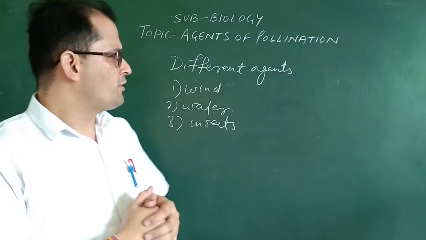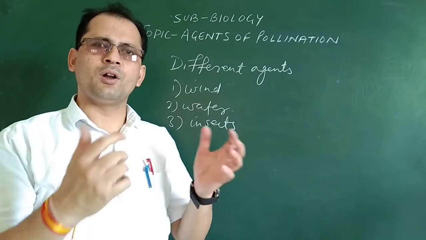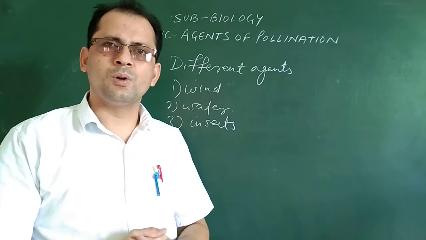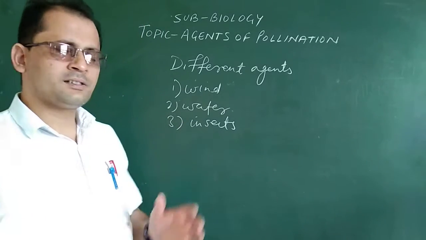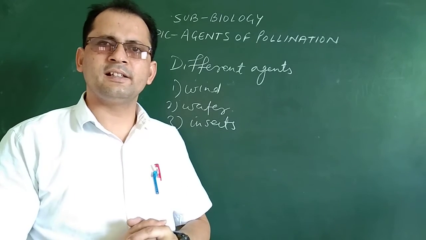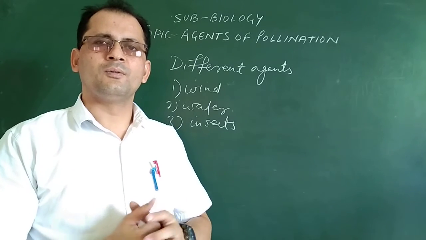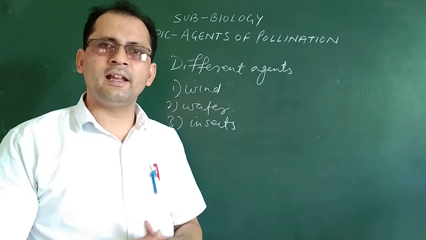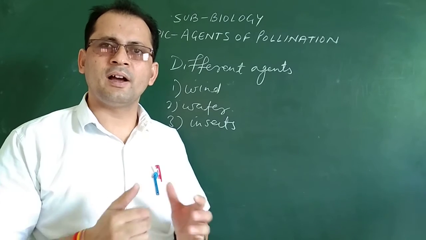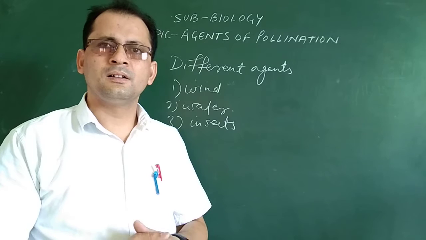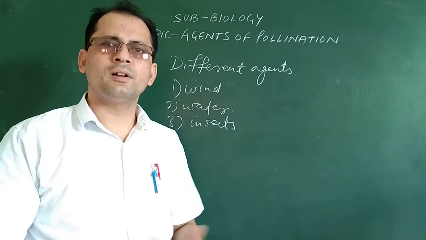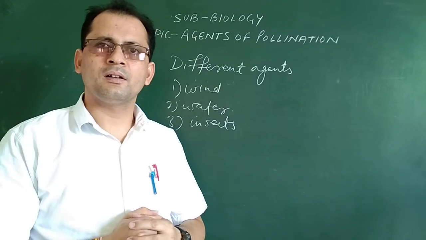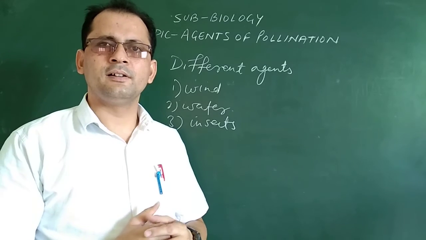Now the wind, what it does, it blows away the pollen grain from one flower and carries it to another flower. Same with water, when the pollen grains fall on the water bodies, they move from one place to another and reach other flowers. And insects are the most common agent, butterflies, bees. They carry the pollen grains from the anther, and the pollen grains get stuck to their body, wings or legs. When they sit on another flower, the pollen grain falls on the stigma of that female flower, and then the process of pollination is done.